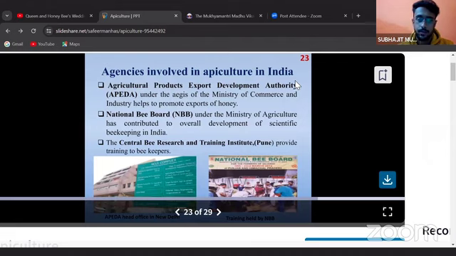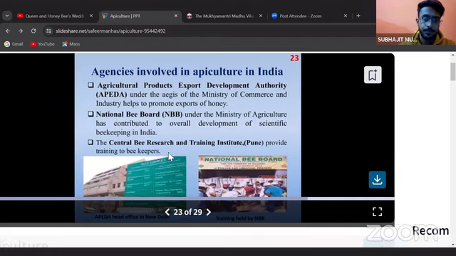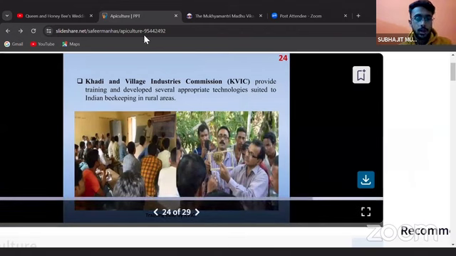Second is the National Bee Board, NBB, under the Ministry of Agriculture, which has contributed to the overall development of scientific beekeeping and research in India. The Central Bee Research and Training Institute in Pune provides training to beekeepers. I am also talking about the Khadian village movement in the 1980s, which hastened the cultivation of beekeeping, beekeeping management, and training in India.